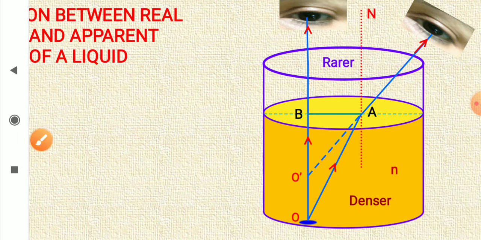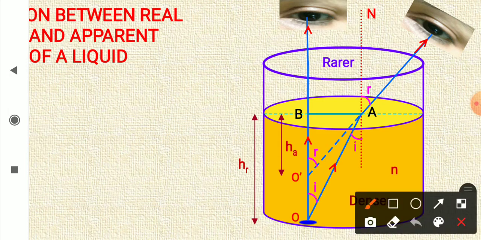See, normal at this place. So you know that angle of incidence is angle between normal and incident ray. So this is angle of incidence, and angle of refraction is angle between the refracted ray and the normal, right? So i and r. Now for this position, the light is coming along this path, so you will feel that there must be some object placed at this point O dash.